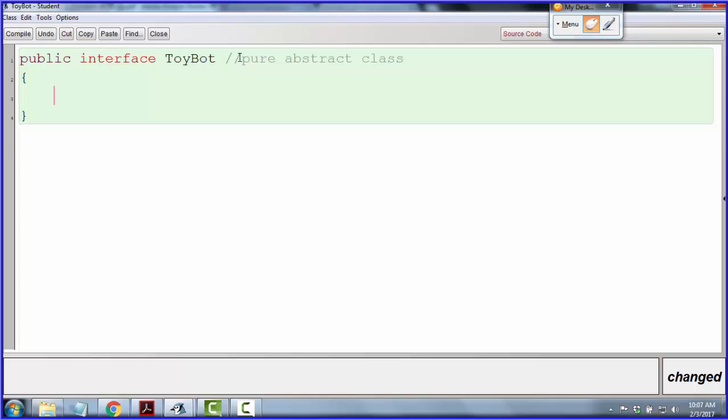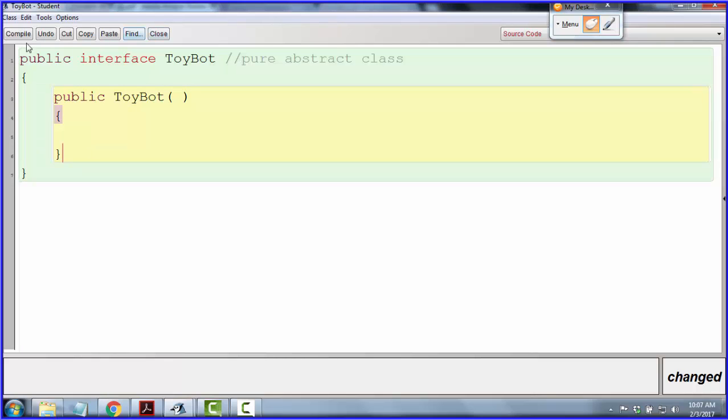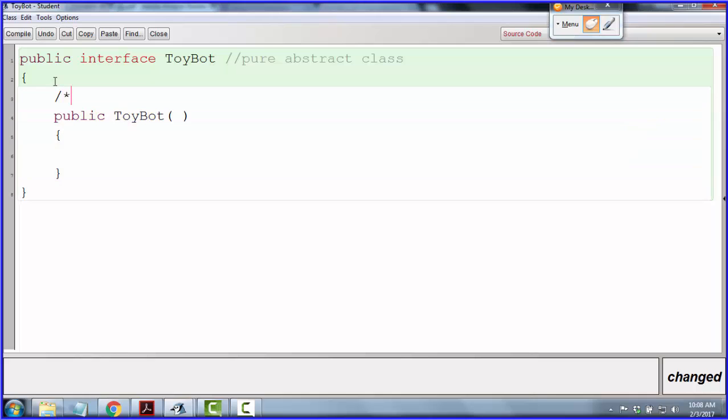All right, so let's try to write a constructor for ToyBot. So public ToyBot, I'll just make it a parameterless default type constructor. But when I hit compile, it doesn't like my constructor. And I don't see any spelling mistakes or anything. This is actually going to be a rule with interfaces. This is like rule number 1 for today. No constructors allowed. All right, so no constructors allowed when you're writing an interface.